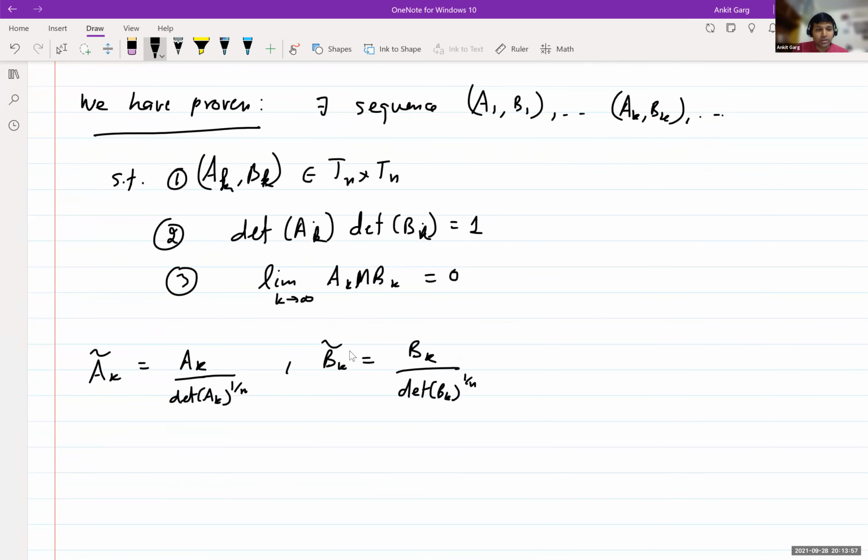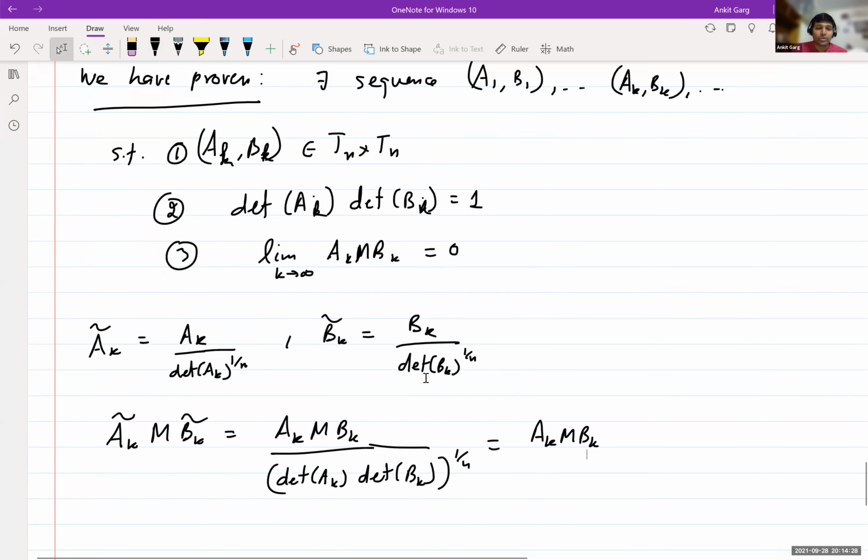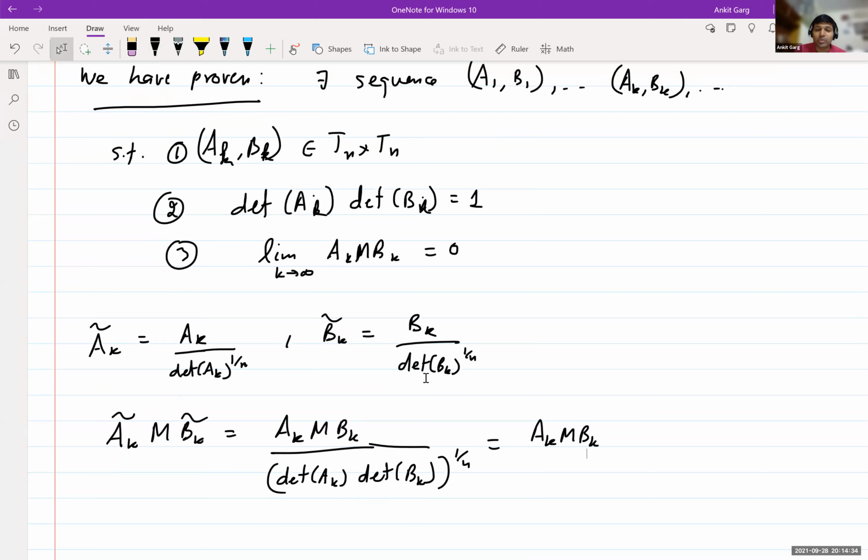So this actually doesn't really make a difference, because A_k tilde M B_k tilde will be the same as A_k M B_k over determinant of A_k determinant of B_k to the power 1 over n, and this is the same as A_k M B_k because the product of the determinants was 1. So there's an extra parameter here that we can adjust. This proves that with this A_k tilde and B_k tilde we can drive M to 0. That completes the proof.